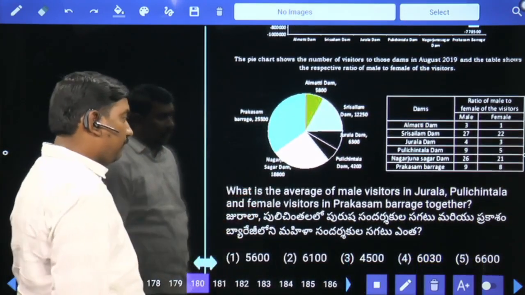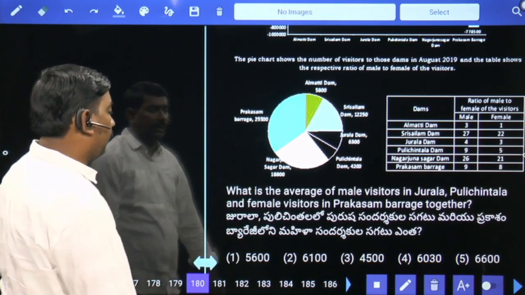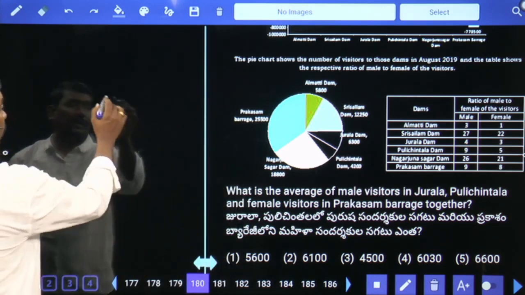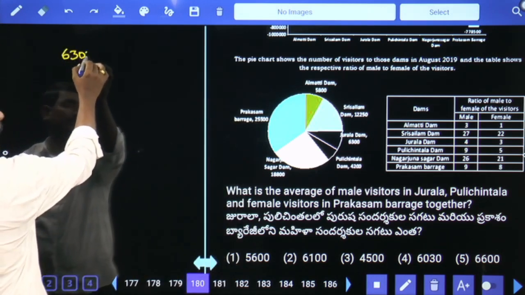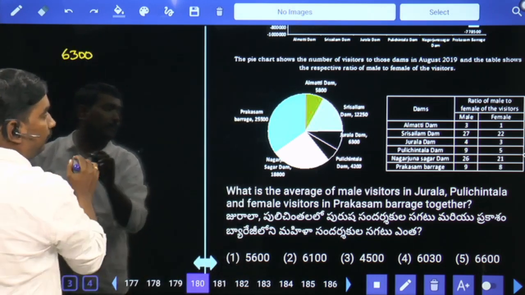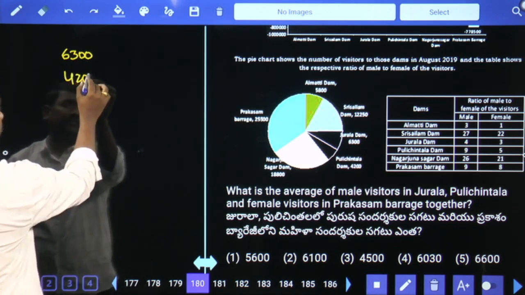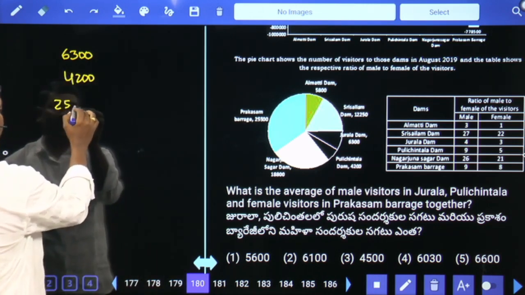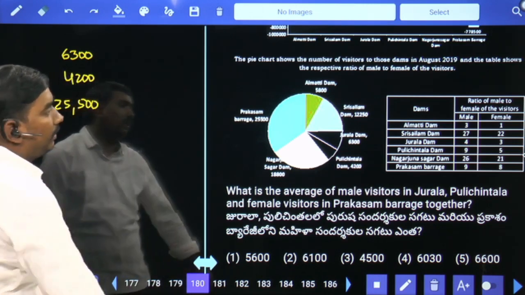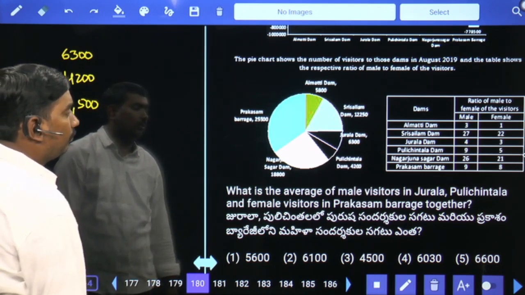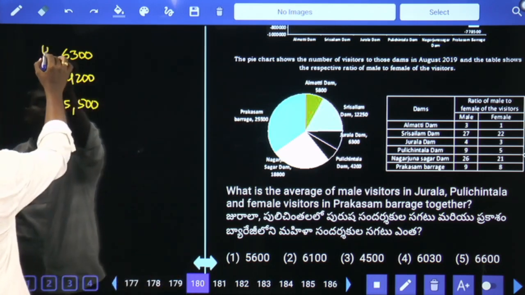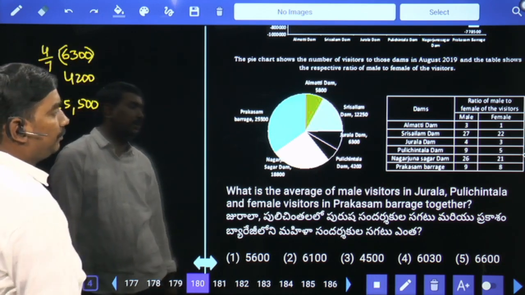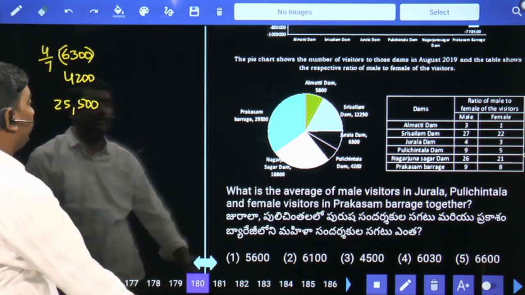What is the average of male visitors in Jurala, Pulichintala and female visitors in Prakasam Barrage? Jurala 6,300, Pulichintala 4,200. Next, Prakasam Barrage 25,500. Jurala ratio 4 is to 3, total 7 parts, males are 4 parts, 4 by 7. Next, Pulichintala ratio 9 is to 5, 14 parts, males are 9 parts.